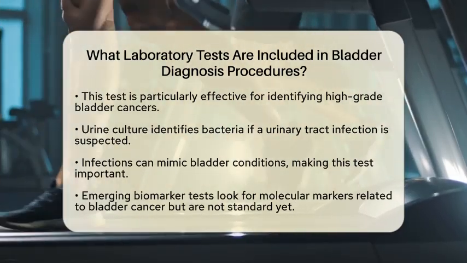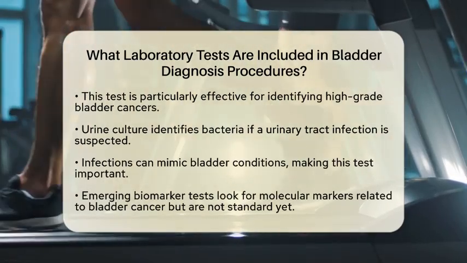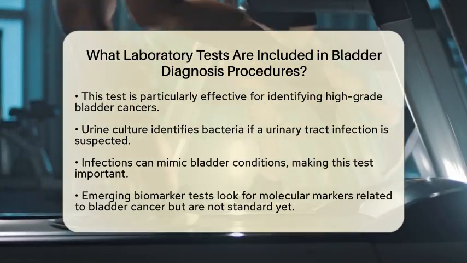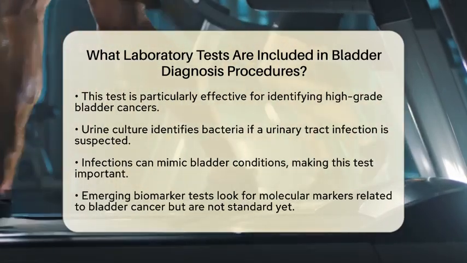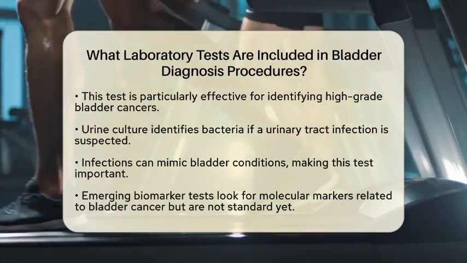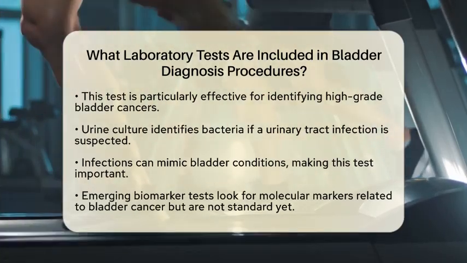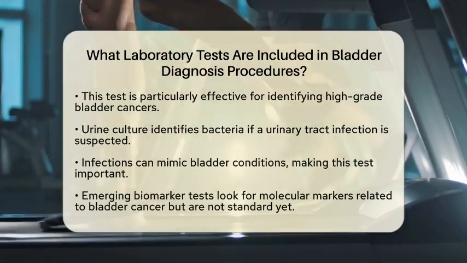Another important test is urine culture. If a urinary tract infection is suspected, this test can identify the bacteria causing the infection. This is crucial since infections can mimic or coexist with bladder conditions.